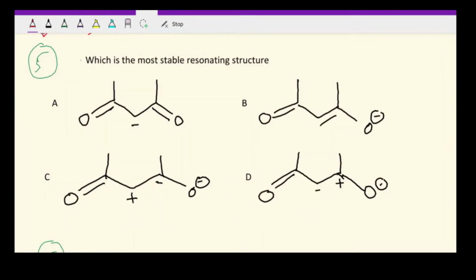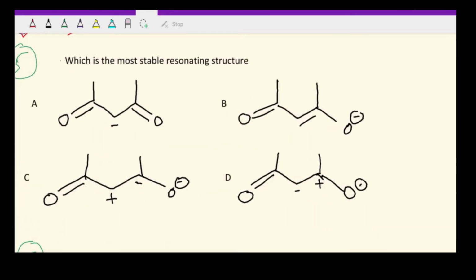So यहाँ पे पूछा है which is the most stable resonating structure. तो जब मैंने आपको mesomeric effect के बारे में बताया था, तो मैंने आपको कुछ rules बताए थे कि how we can find out the stability of the different resonating structures, and in one of those rules it was said that the negative charge which is present on the more electronegative atom will be much more stable as compared to that which is present on less electronegative atom, and the same is true for the positive charge which is present on more electropositive atom.